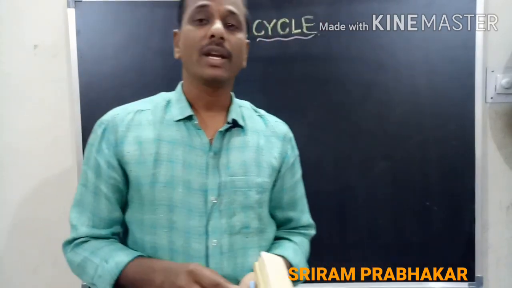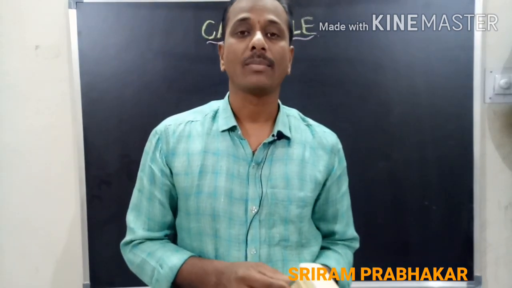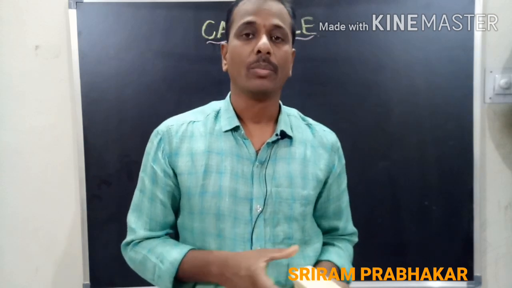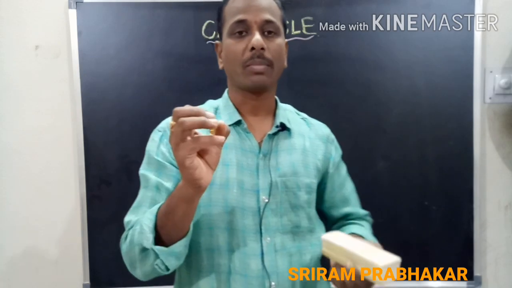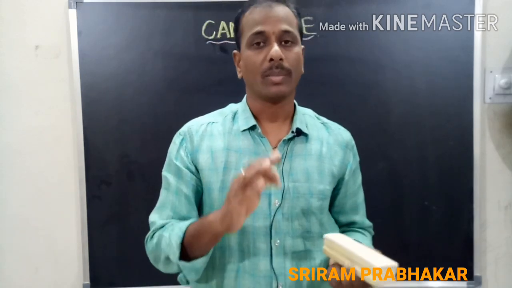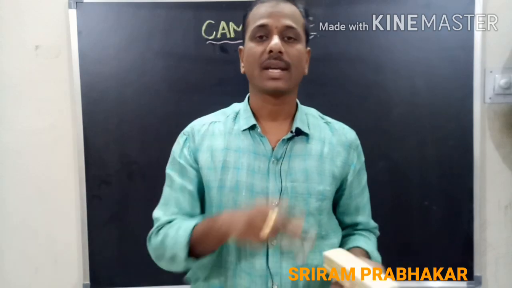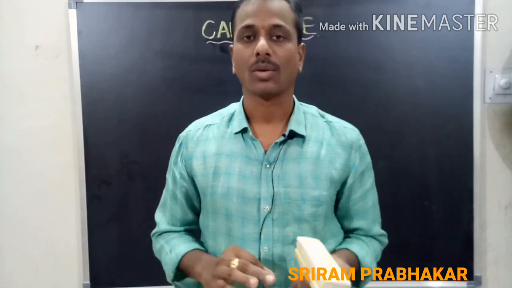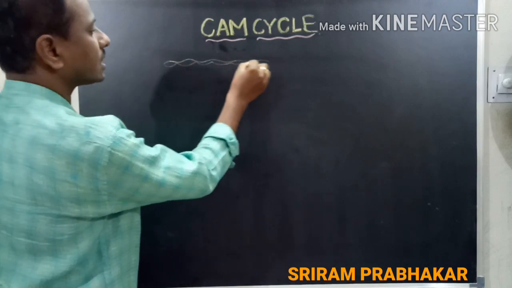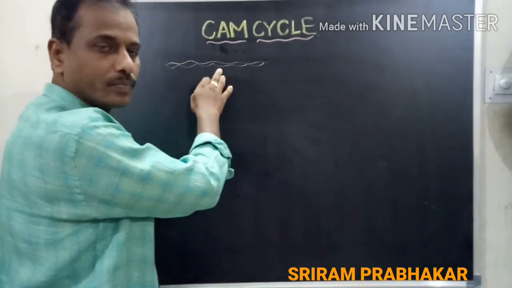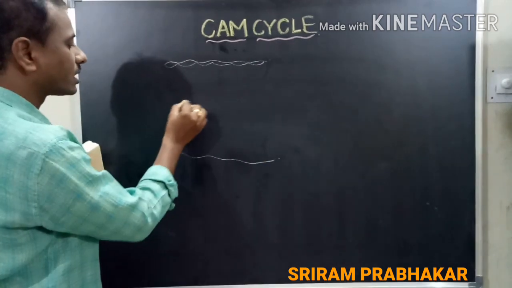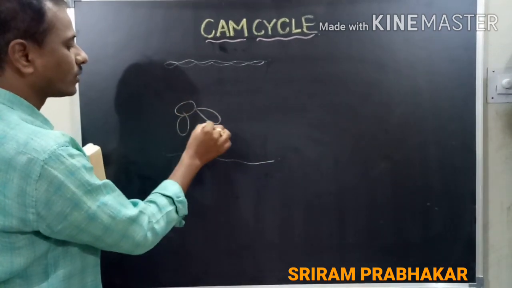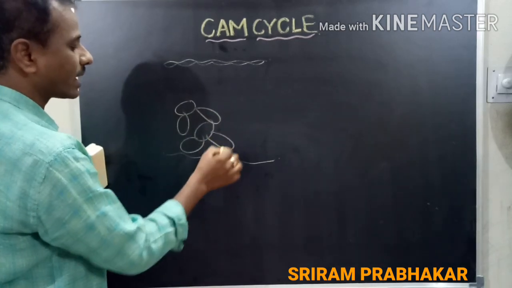Okay, then where does it take place? As I told you, the complete CAM cycle takes place in the mesophyll tissue. There are no bundle sheath cells. Only one type of tissue is present, the mesophyll tissue. The complete CAM cycle takes place in the mesophyll cells only. So this is the outermost layer, the outer epidermis. This is the lower epidermis, and centrally located are the mesophyll cells. Basically it is spongy tissue, parenchyma tissue.